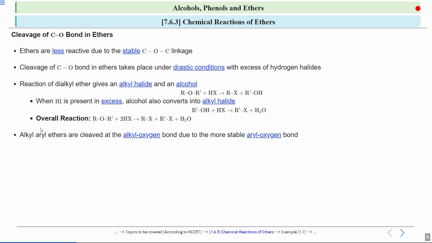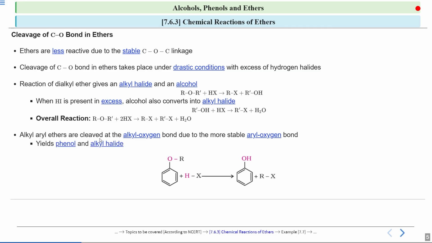Now, if I talk about alkyl aryl ethers, then they are cleaved at the alkyl-oxygen bond because of the more stable aryl-oxygen bond. What happens in aryl alkyl ethers is that this aryl-oxygen bond over here is quite stable. So they are cleaved at this alkyl-oxygen bond, this being the alkyl and this being the oxygen, because of the more stable aryl-oxygen bond.